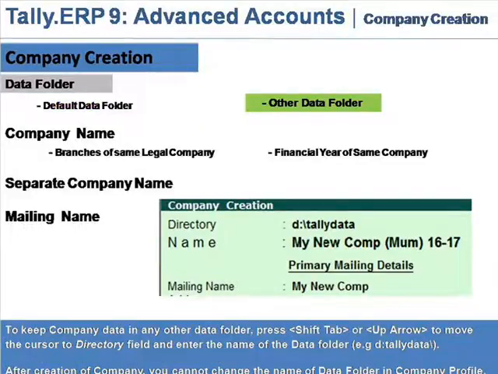Other data folder. To keep company data in any other data folder, press Shift Tab or up arrow to move the cursor to directory field and enter the name of the data folder. For example, D Tally data or something, whatever it is for your company. After creation of company, you cannot change the name of data folder in company profile.